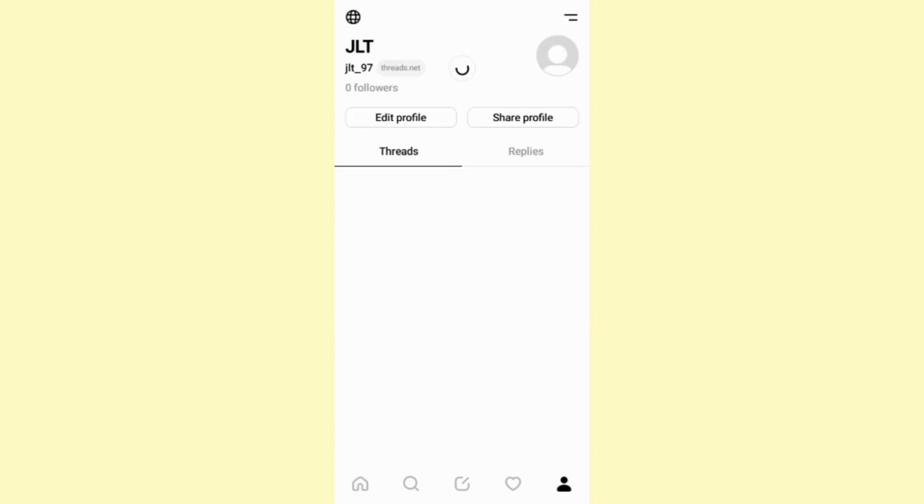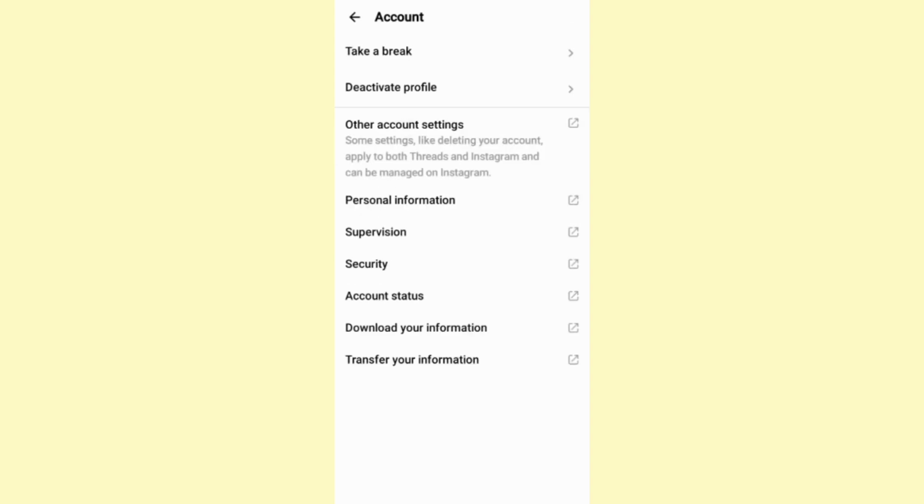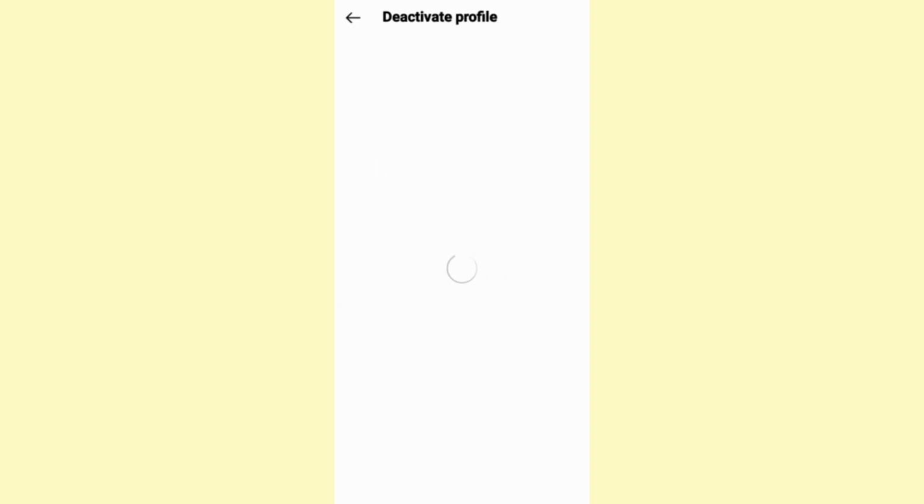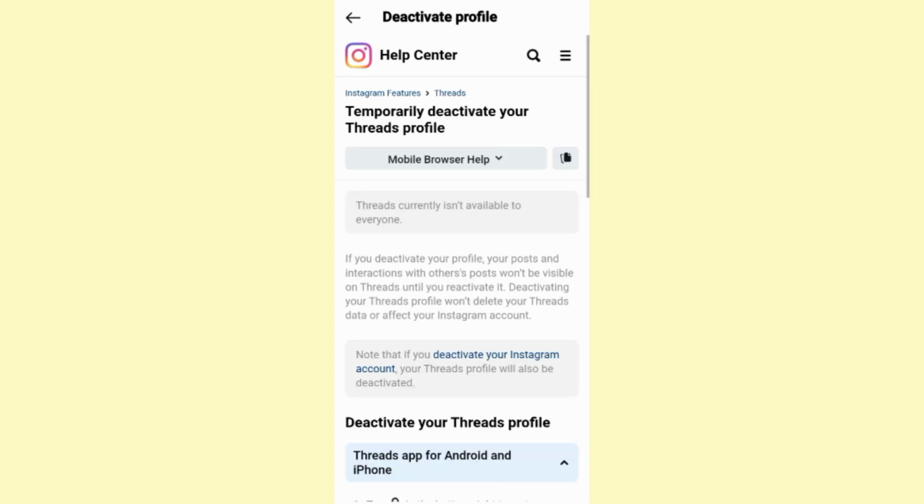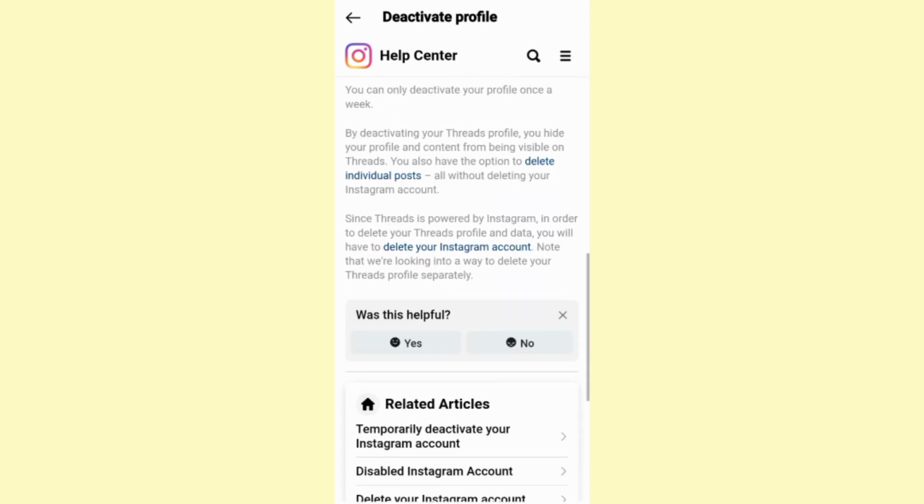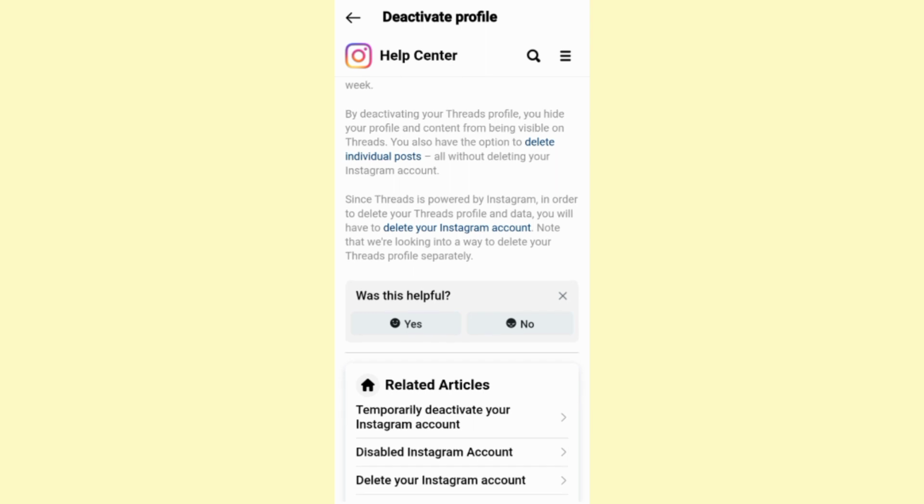Now, if we open up the Threads app and head over to our profile page, then click on the two lines at the top right corner, then click on Account, click on Deactivate Profile, and here click on Learn More. We will be able to access a page, this one right here, in which you will clearly see that the app tells us